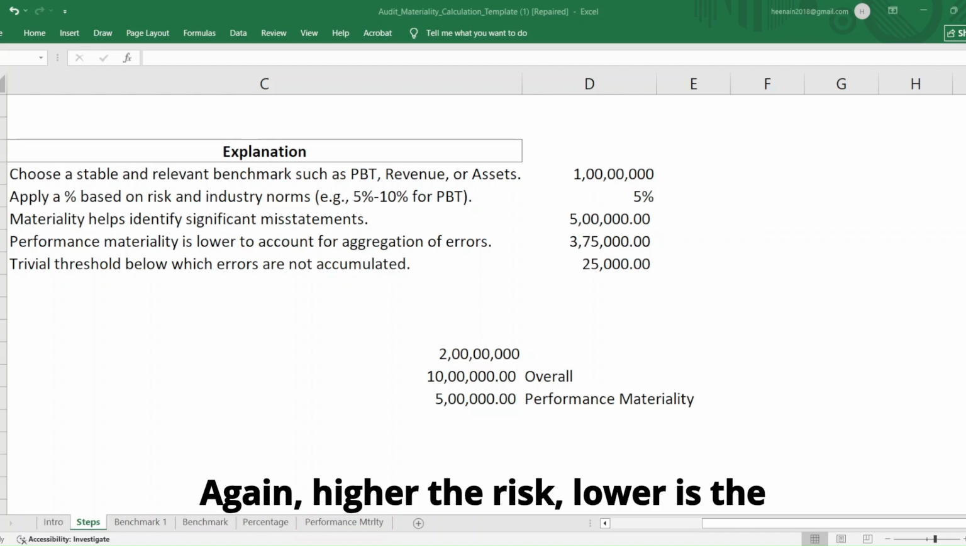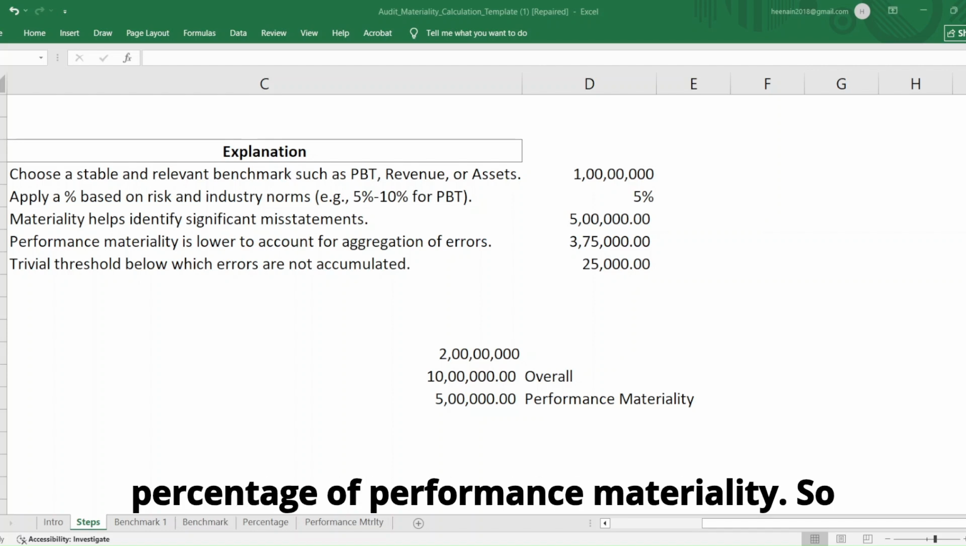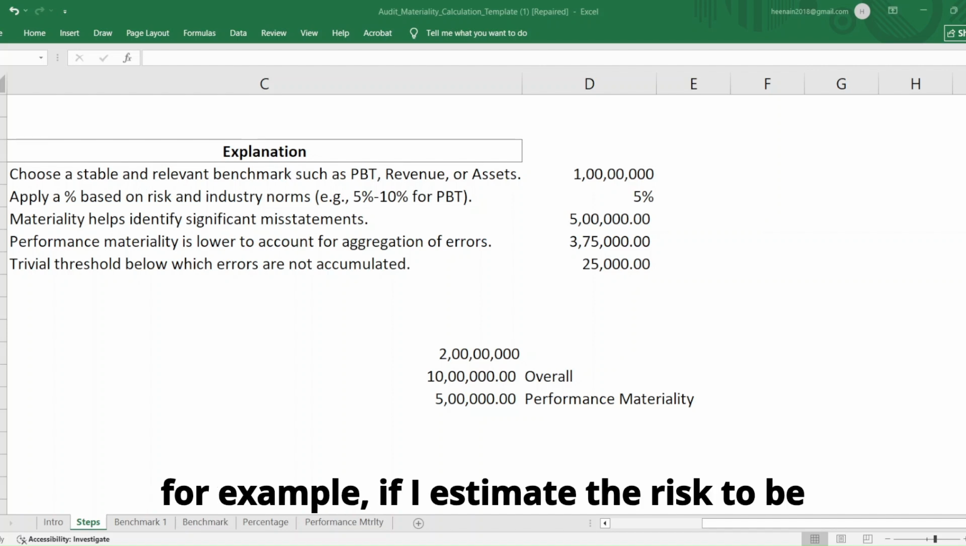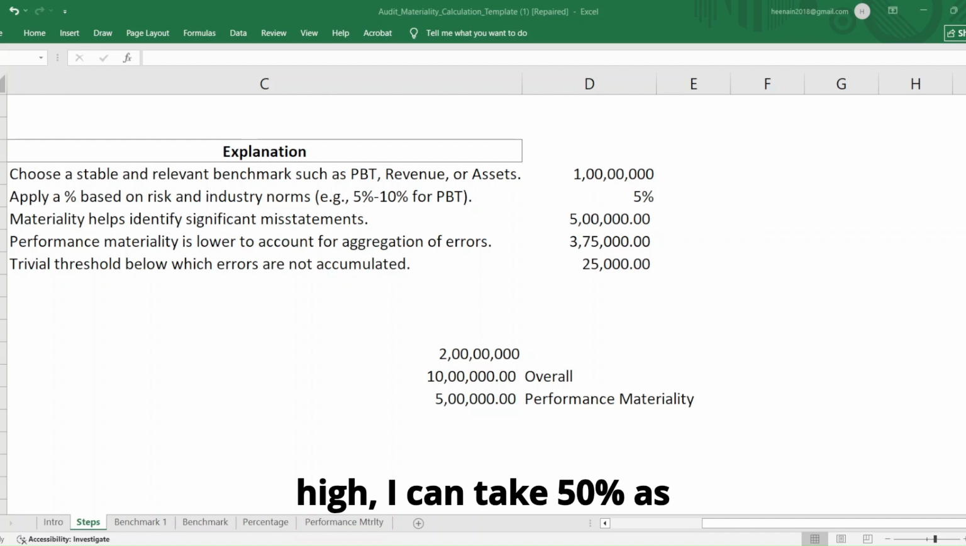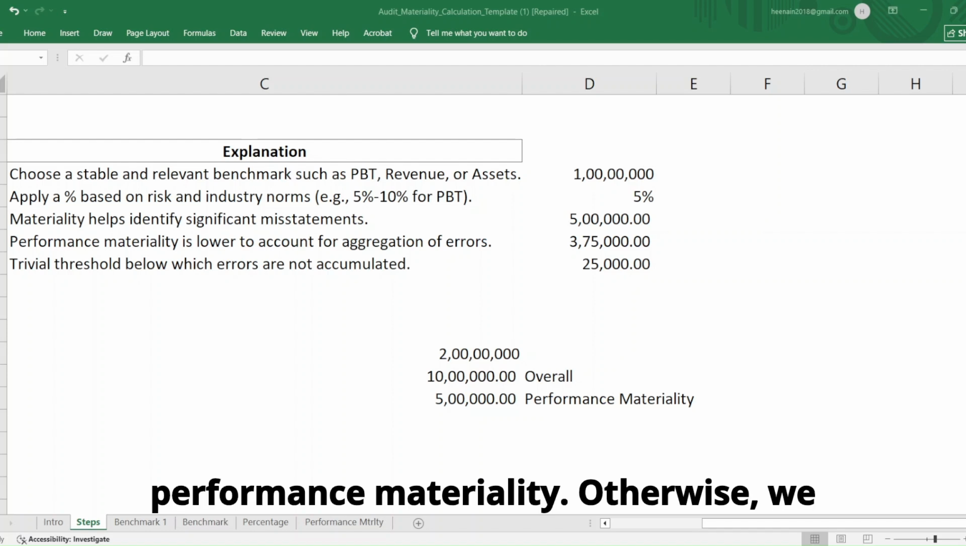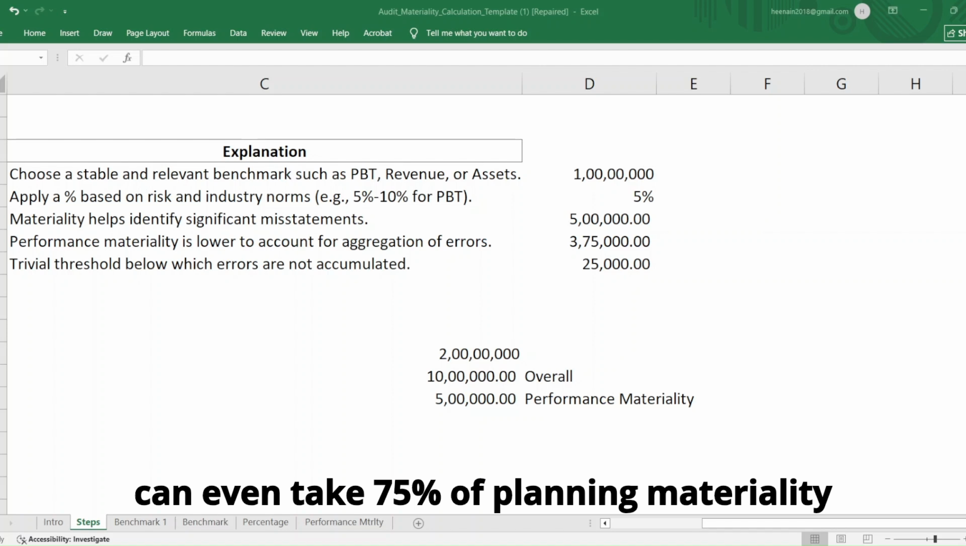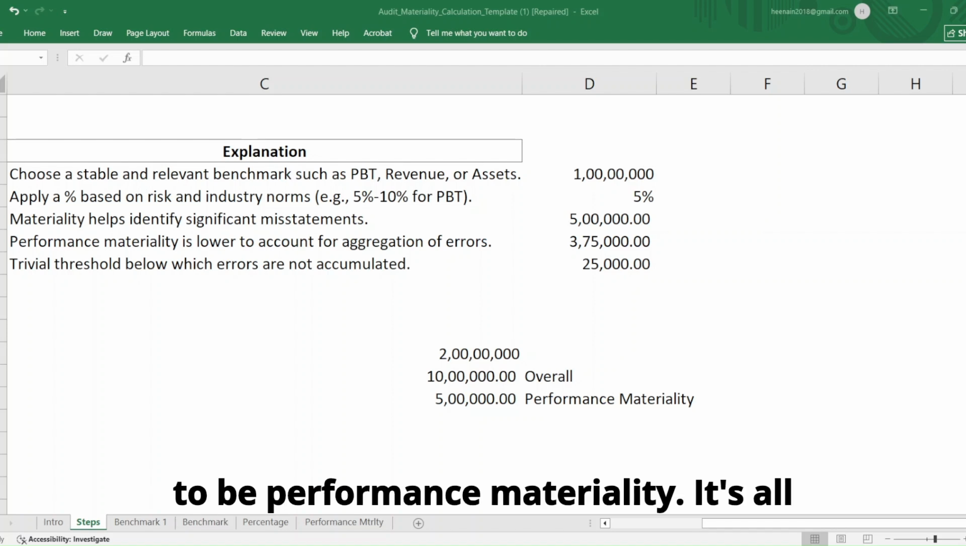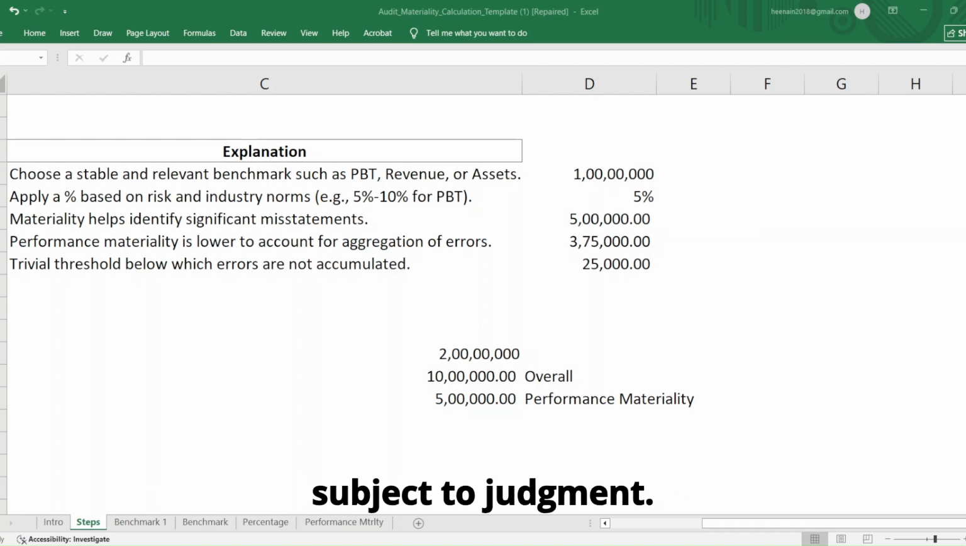Again, higher the risk, lower is the percentage of performance materiality. So for example, if I estimate the risk to be high, I can take 50% as performance materiality. Otherwise, we can even take 75% of planning materiality to be performance materiality. It's all subject to judgment.